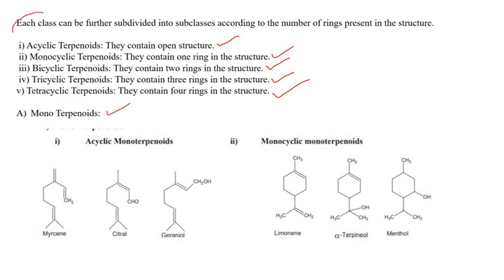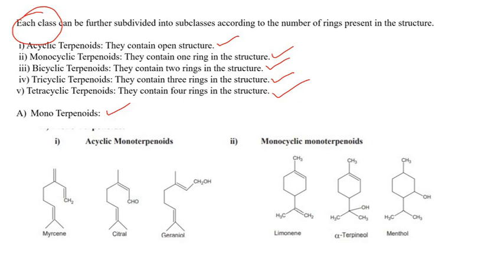So as I said, each class can be further divided. That means mono, sesqui and di can all be further divided into acyclic, monocyclic and bicyclic, depending on whether they are open chain, contain a single ring or bicyclic rings. So let us take a few examples and try to understand what exactly I mean.